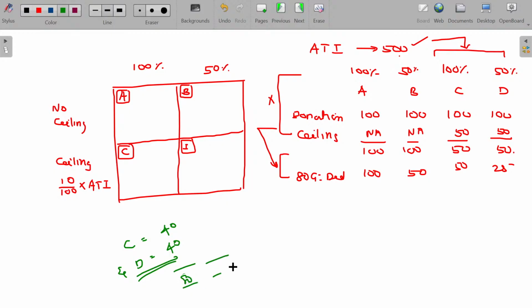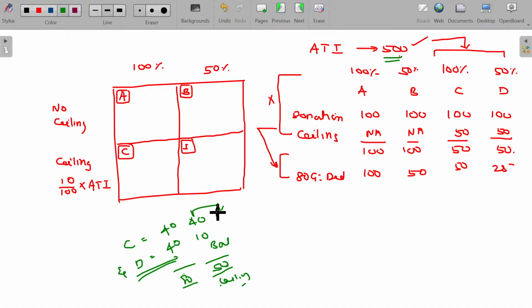Now what about my ceiling here? 10% of the adjusted total income, 50. Now the question is, can that ceiling of 50 be applied for C or D? It is for C and D put together. Then you have to show this 50: out of that 50, 40 rupees is for C, another 10 rupees is for D.